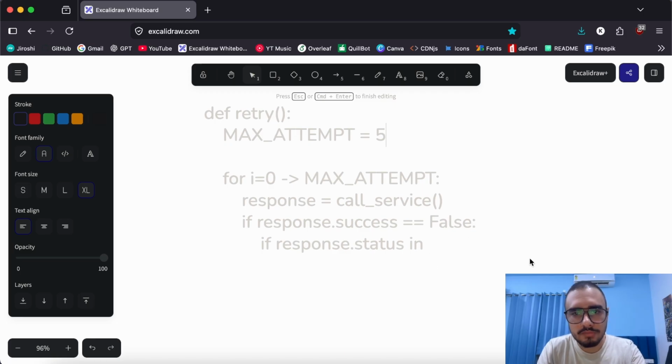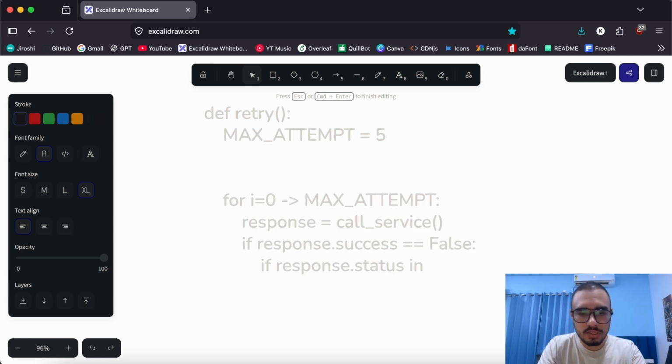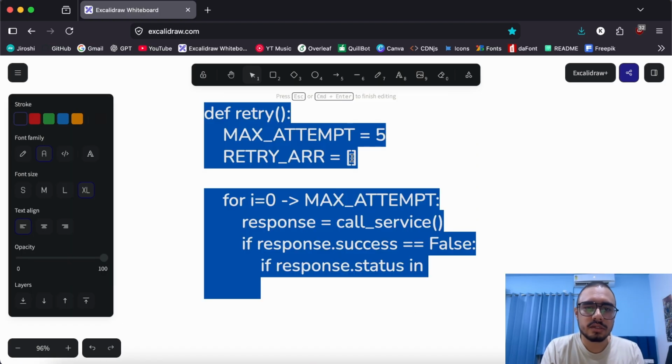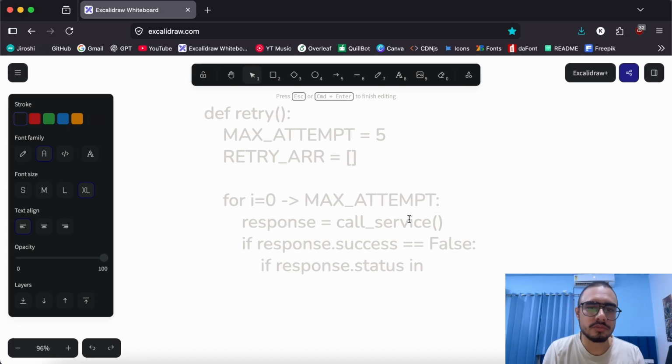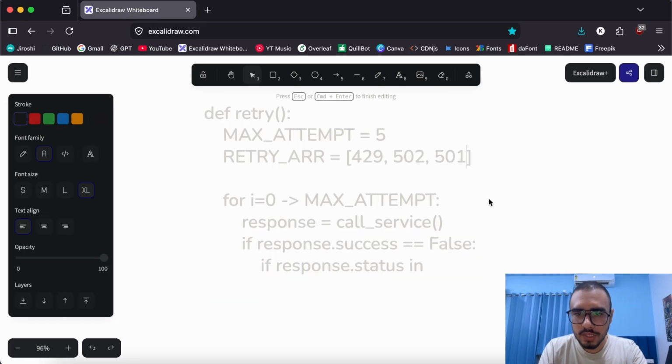Now, we have not defined any response statuses that we are going to retry for, so we'll create an array. We'll create a retry array which contains all the status codes that we are going to retry, because we don't really want to retry all forms of requests, as I told you earlier. For now, we will look out for 429, that is too many requests, 502 and 501, that is bad gateway or network error related requests, and also 503 probably.